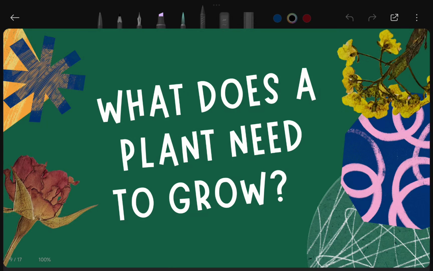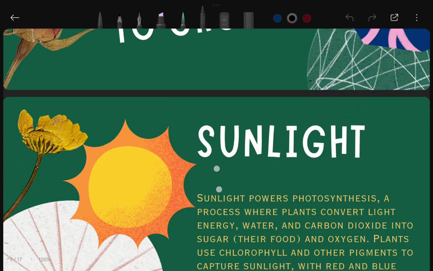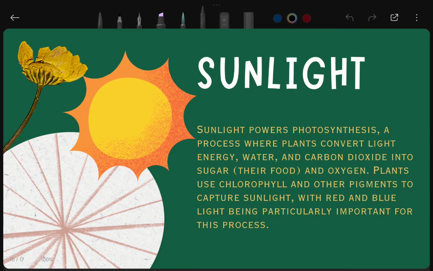Now we have to understand what a plant needs to grow. Like we need water, food, vitamins, carbohydrates, and minerals to grow, in a similar manner, what does a plant need to grow? One by one, we are going to discuss the various factors and needs that plants actually require to grow.